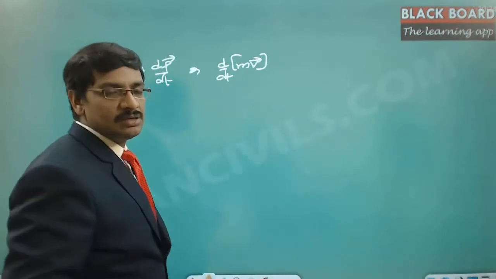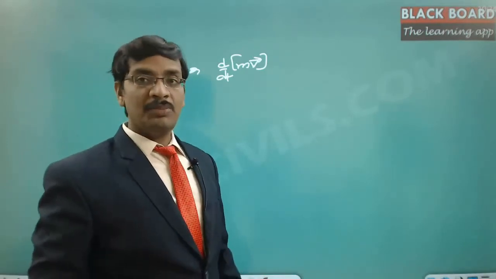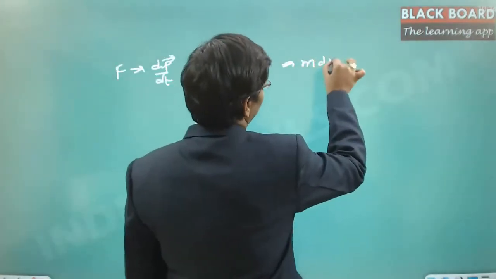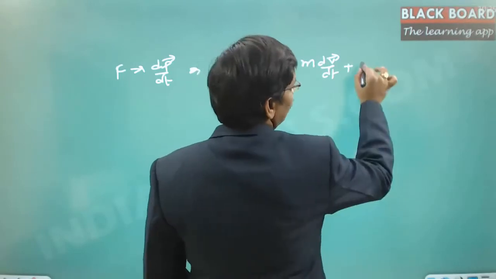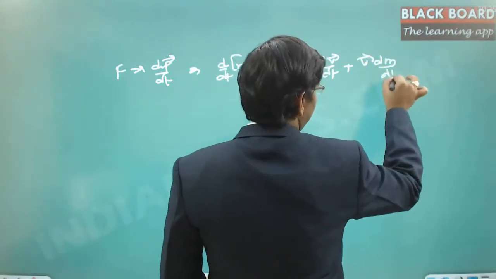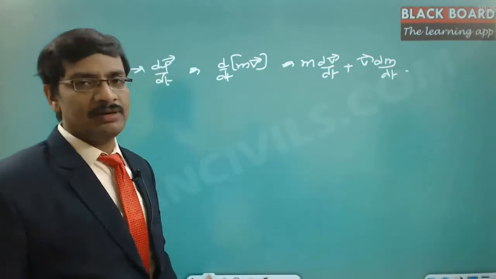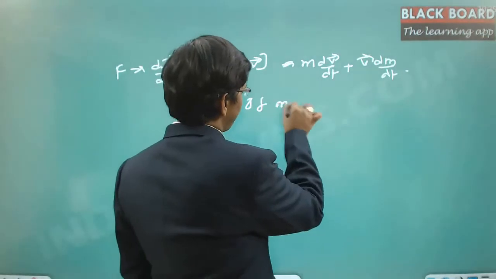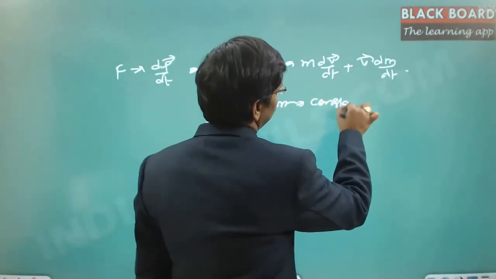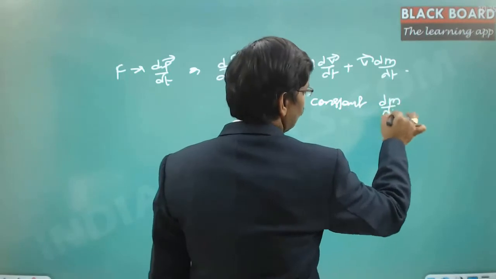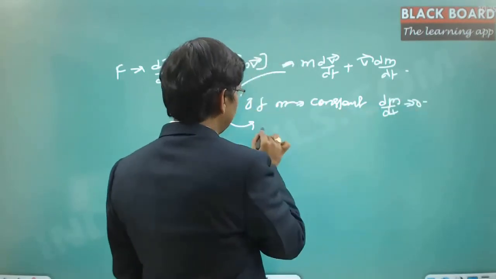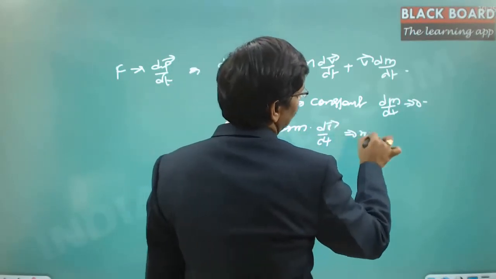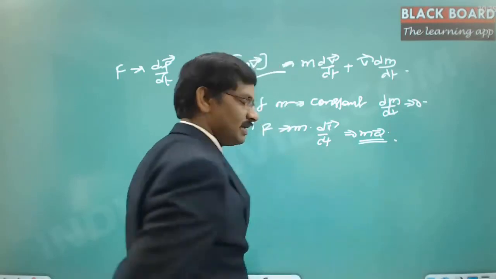Now here we consider two cases. m can change or v can change. If both change, then this is m into dv by dt plus v into dm by dt. So this is the actual force that is going to be applied. Now in the first case, if m is constant, then obviously dm by dt is equal to 0. If dm by dt is equal to 0, then F is nothing but m into dv by dt, which is nothing but m into a. So this is one particular case where the mass is constant.